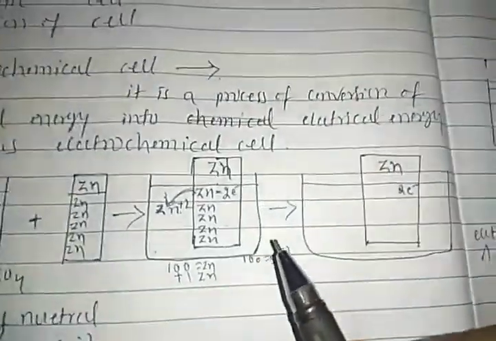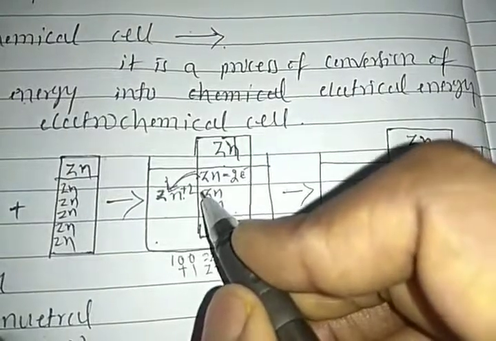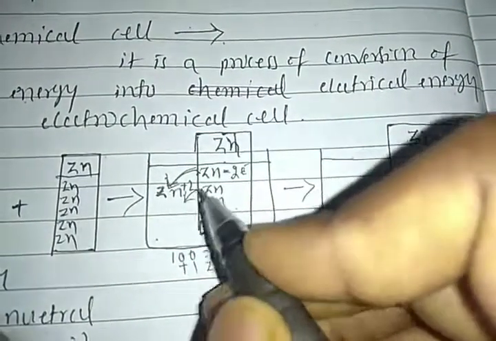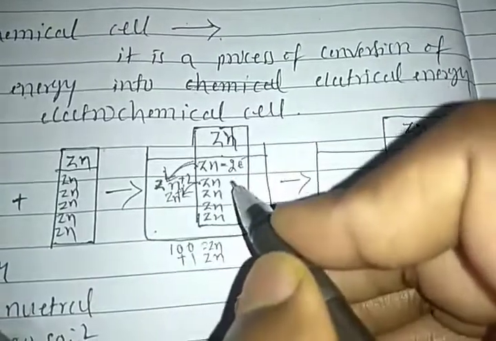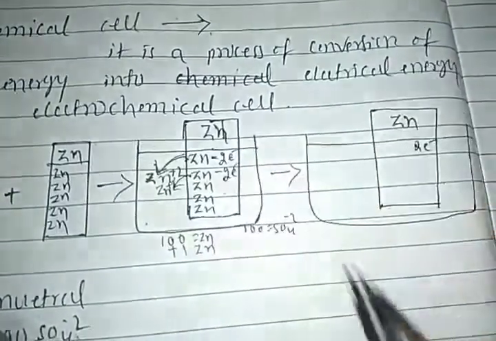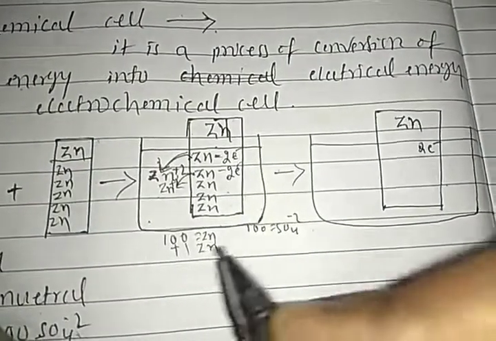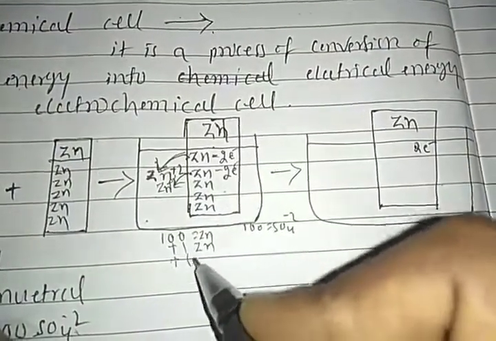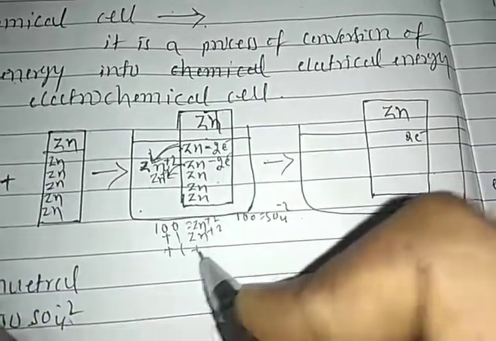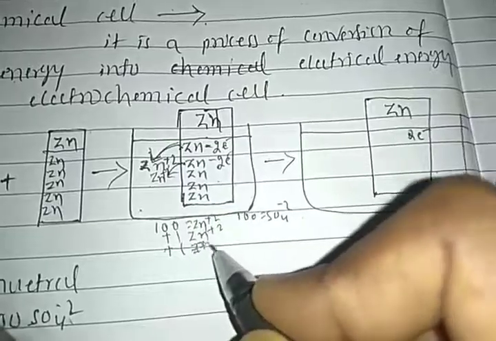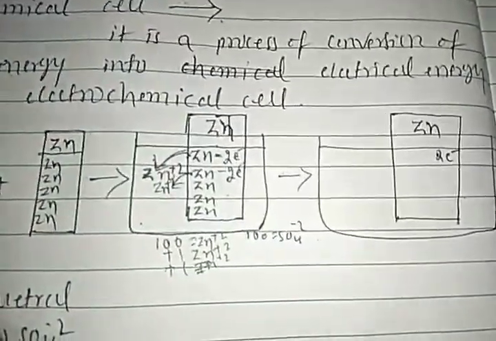Alright students. Similarly, a second zinc atom enters the solution as a zinc ion by leaving behind 2 electrons over the electrode. Then again the zinc ions in the solution increase to 102, and sulfate remains 100.